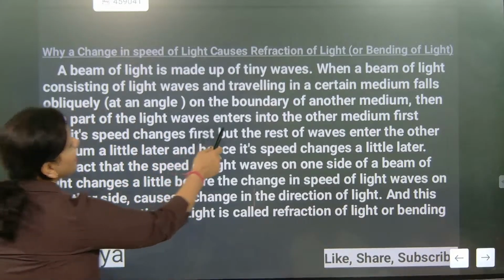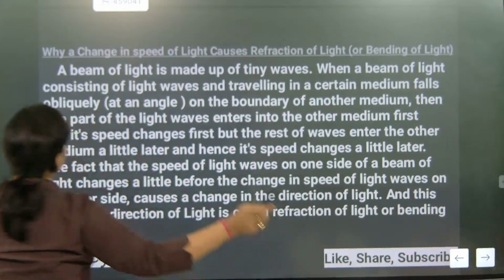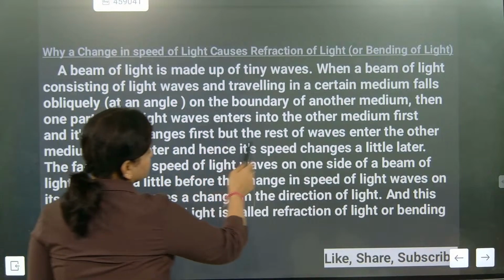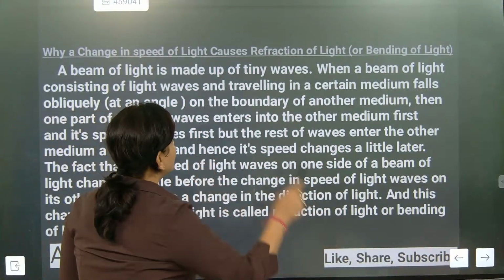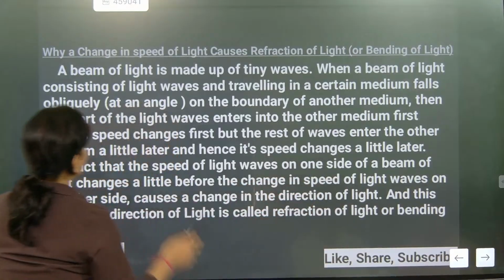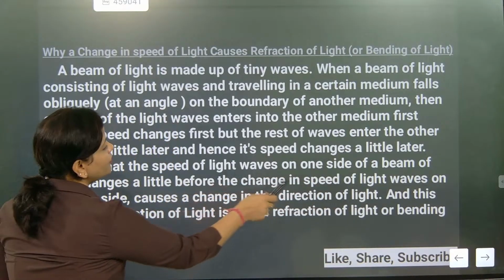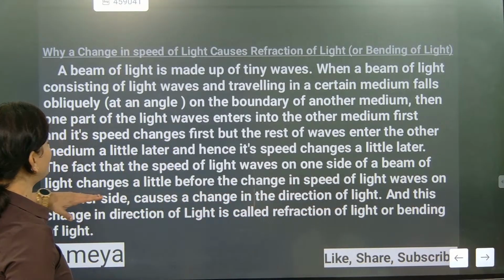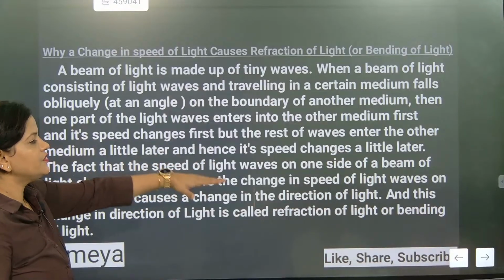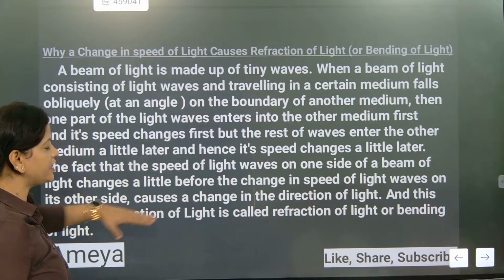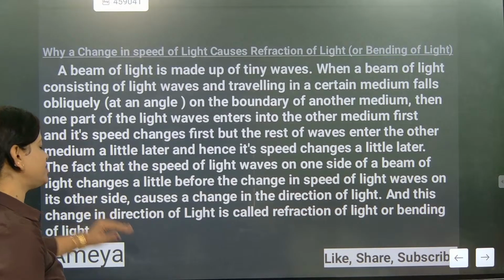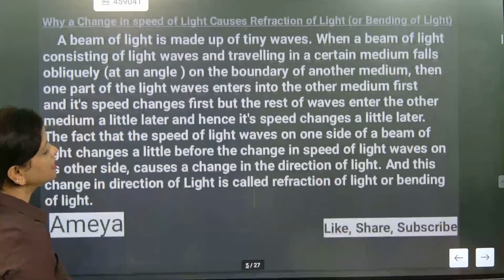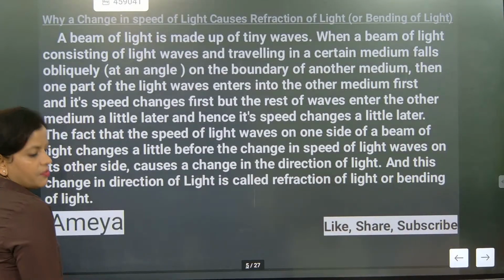One part of the light will enter the other medium first and its speed changes first. But the rest of the wave enters the other medium a little later, and hence its speed changes a little later. The fact that the speed of the light wave on one side of the beam changes a little before the change on the other side causes a change in the direction of light. Understood? And this change in the direction of light is called refraction of light or bending of light.